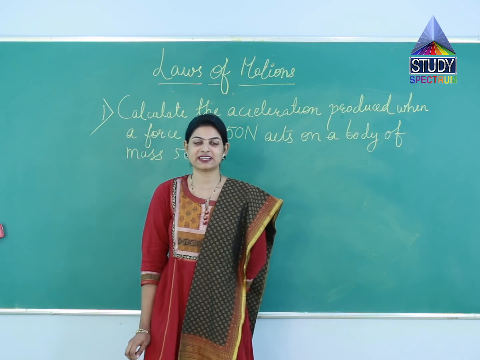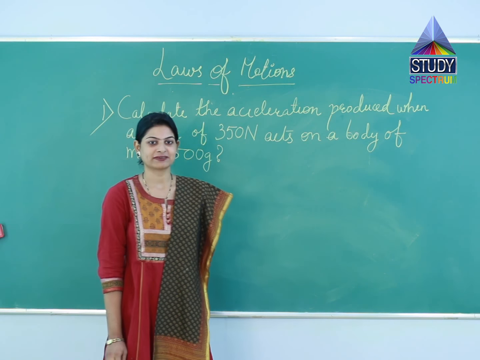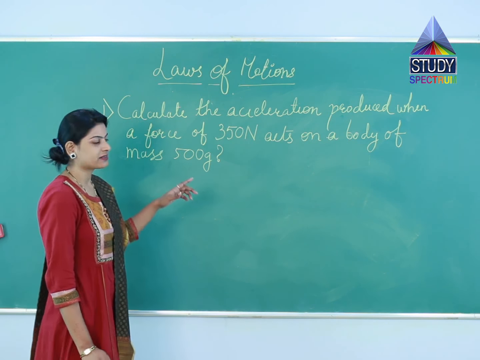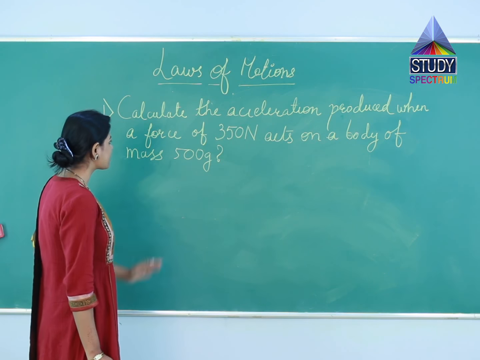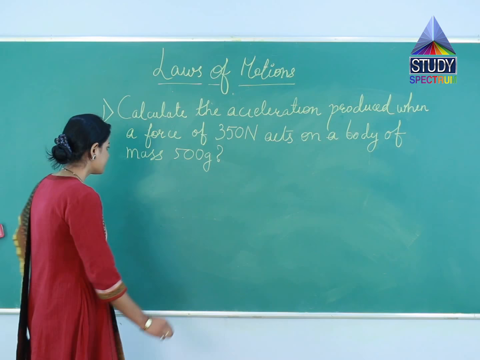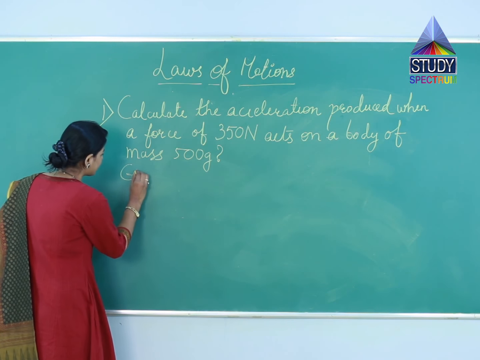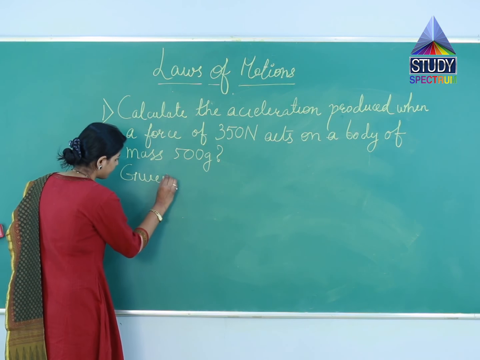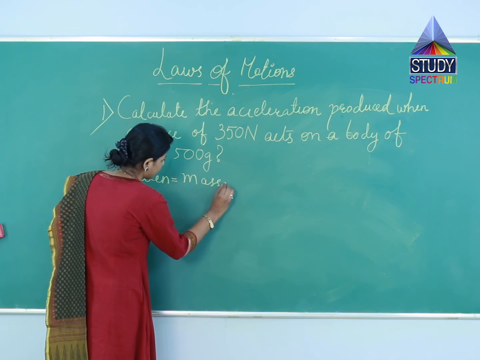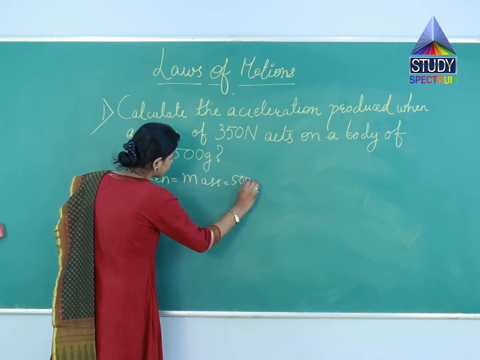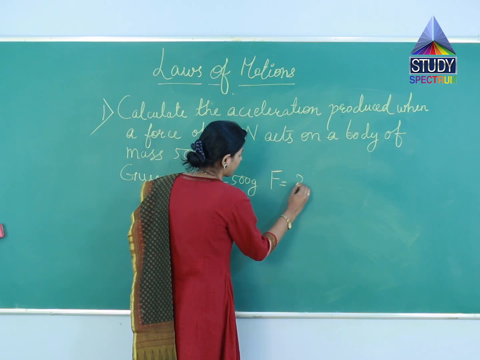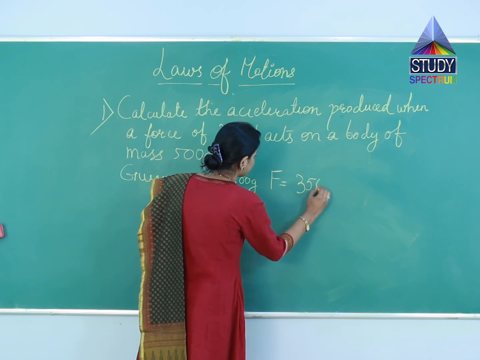So let us just see some numericals related to the topic. The first question that we have: calculate the acceleration produced when a force of 350 Newton acts on a body of 500 grams. So how to do that? First we will note down the given data. We have mass 500 grams and force 350 Newton.